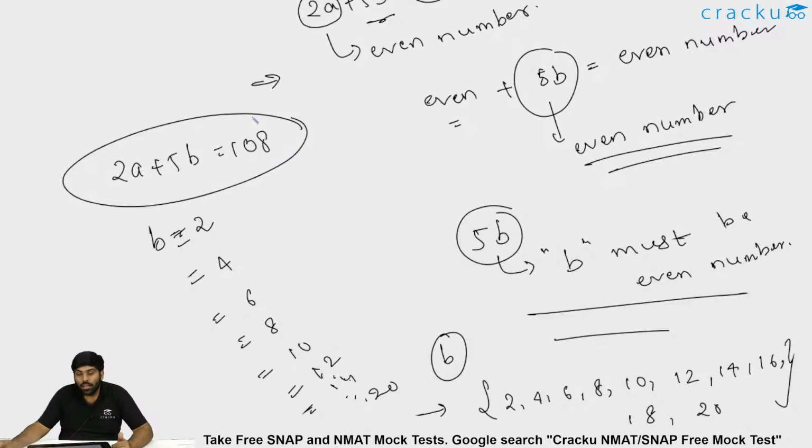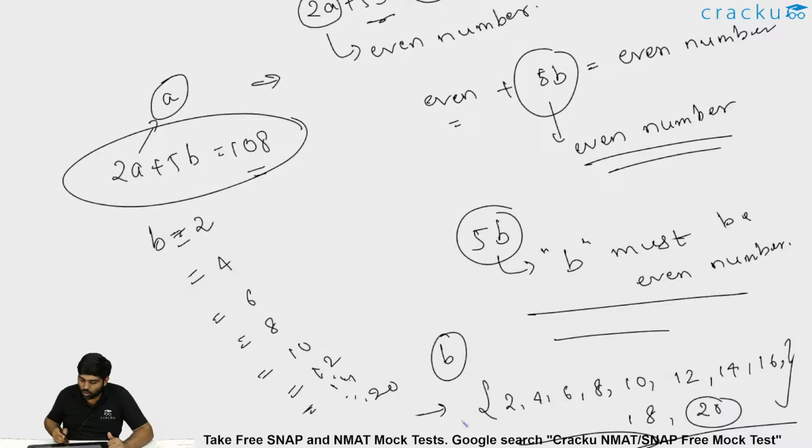If b crosses 20, let's say the next value 22, then 5 into 22 would be 110. But the total sum is 108. Then a will be negative, but that should not happen because we are only discussing positive integers, both a and b. So the maximum value b can go to is 20. That is 5 into 20, 100. In that case, 2a will be equal to 8 because 108 minus 100, so a will be 4.